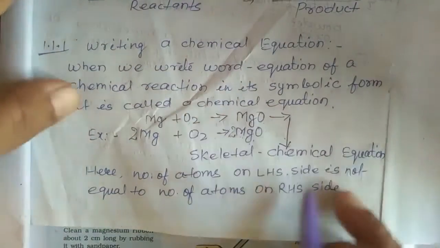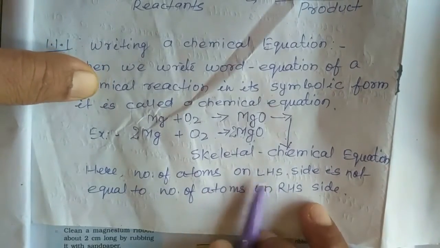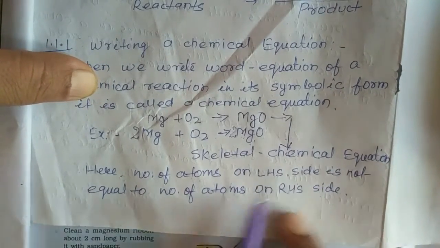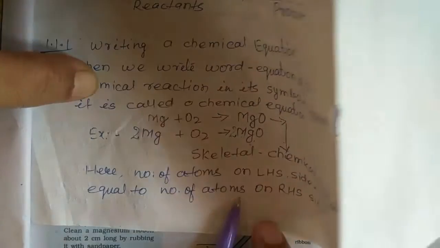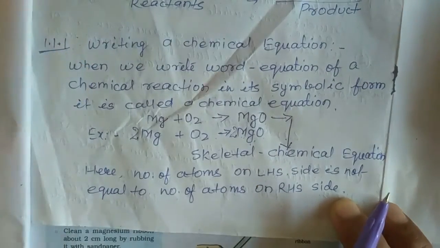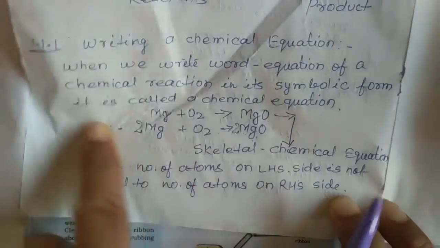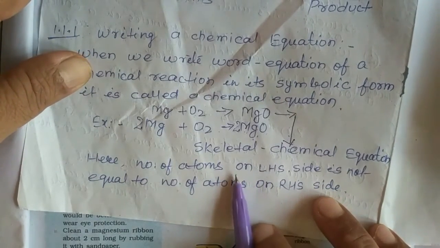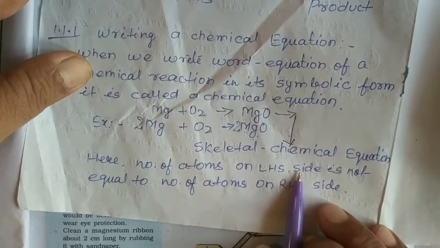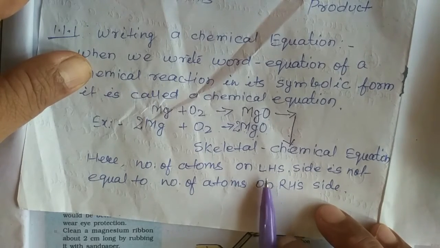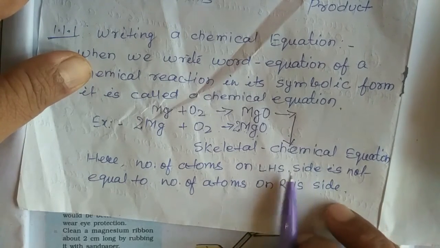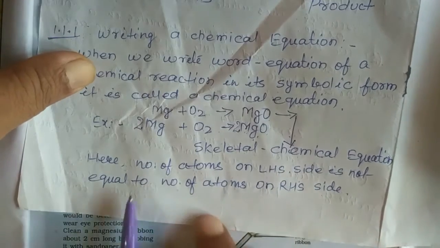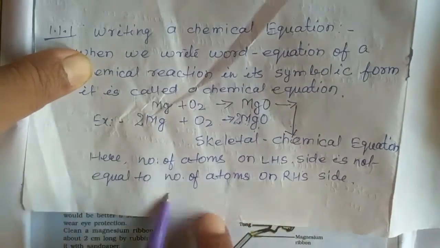We can say that the number of atoms on the LHS must be equal to the number of atoms on the RHS. In a skeletal chemical equation, it is not true that the number of atoms on the LHS is always equal to the RHS, but in a balanced equation, it is true.